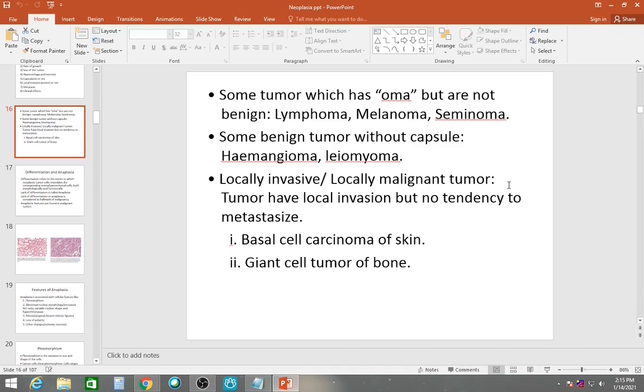Locally invasive and locally malignant tumor: basal cell carcinoma is an example. It's a malignant tumor, but they do not usually metastasize to distant areas. Now, giant cell tumor of bone or osteoblastoma. Osteoblastoma is usually locally aggressive, but it doesn't usually metastasize to distant sites.